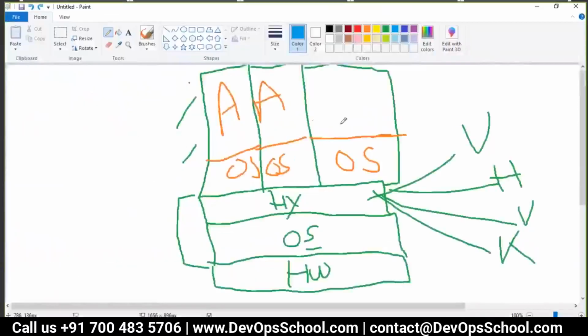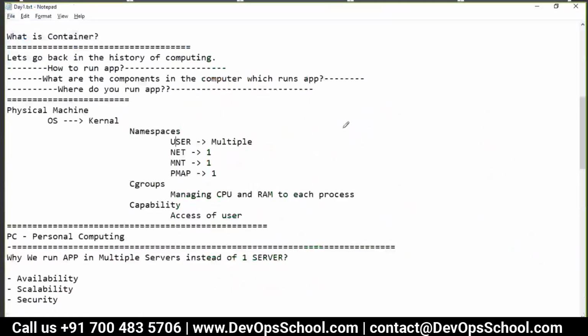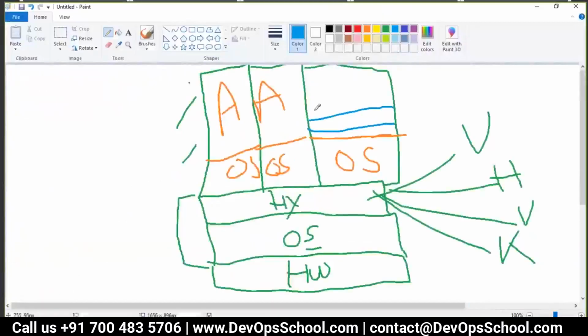One network, one mount, one process map, and one user space. And inside that you run Apache. Same picture like this and like this. Here I elaborated. So guys, did you understand this model of virtualization? Do you agree with me?